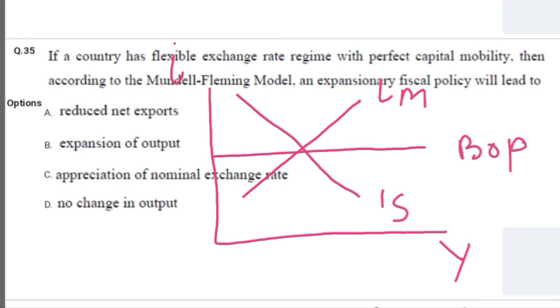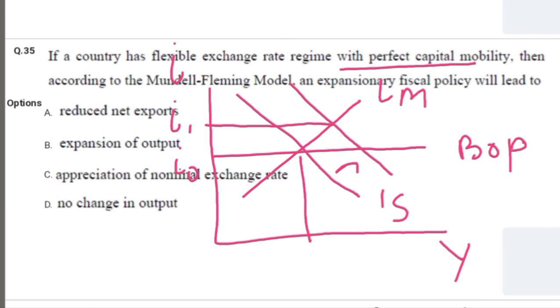Now, if there is expansionary fiscal policy, that means government expenditure will increase. This will shift IS to the right, which will lead to an increase in the rate of interest. Let us say originally we have i0 interest rate. Now interest rate will increase to i1. Similarly, if Y0 was the original output, our new output will be Y1. So the IS curve shifting towards the right leads to an increase in the rate of interest and output.